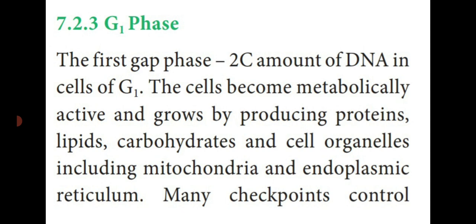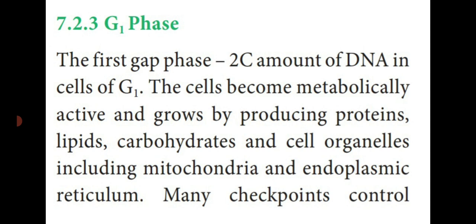The cells are doing the metabolic activities and also showing growth by producing proteins, lipids, carbohydrates, and cell organelles including mitochondria and endoplasmic reticulum. So at the G1 phase, it contains 2C amount of DNA.